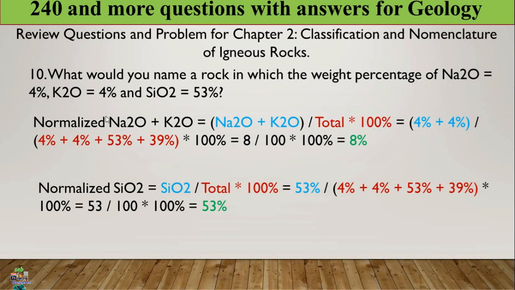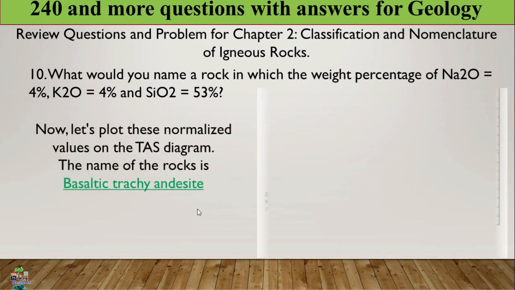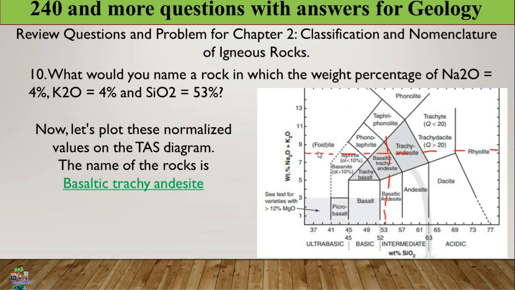We have 8% of sodium oxide plus potassium oxide, this one, and you can get 53% of silica content. Okay, let us proceed to plot this value. We have 8% weight percentage of sodium oxide plus potassium oxide here, and extend this weight percentage to the horizontal, and also the vertical value is 53% of silicon oxide, to the vertical, and they meet here. So the name of the rock equals basalt, trachyte, andesite.